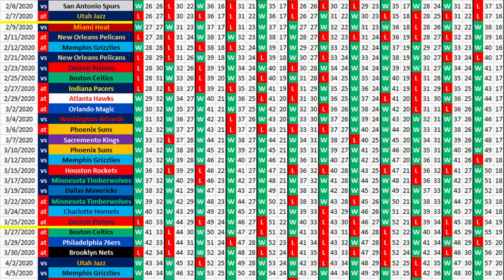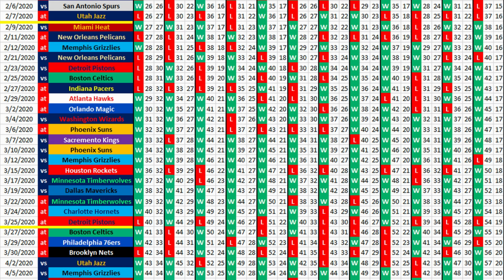Miami Heat at home. Borderline playoff team in the East, should be able to take care of them. Pelicans, Grizzlies, Pelicans, all those are lottery teams. Then we have the Pistons, borderline playoff team. The Celtics and Pacers, those are playoff teams. But then we have the Hawks, the Magic, the Wizards, the Suns twice in 3 games, the Kings are in the middle of that, the Grizzlies.